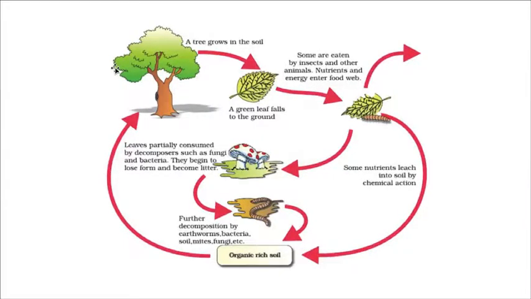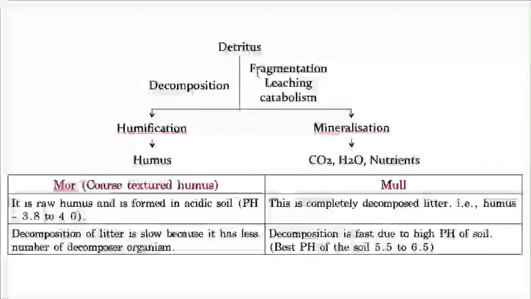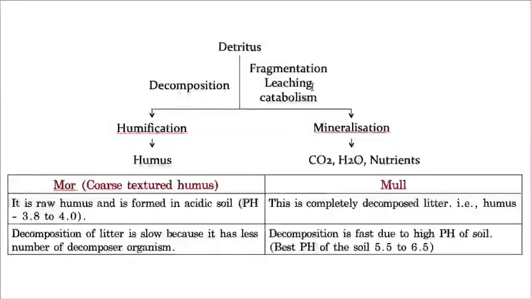So hope you understand. Now students, this is a straight NCERT image, so you can get it in the NCERT book also. Now let us take a simple general flow chart, as I have made. This is detritus undergoing decomposition by the following steps. I already told you 5 steps are there: fragmentation, leaching, and catabolism, whatever the process, or all 3 processes together.